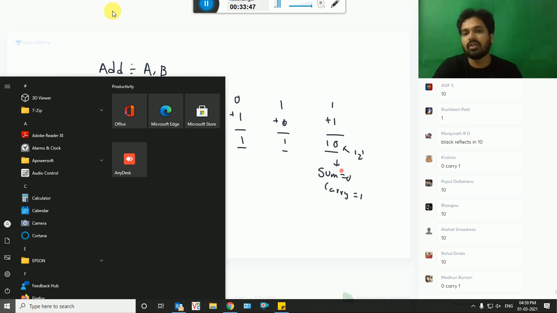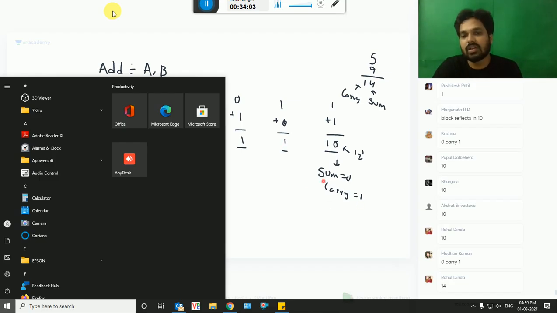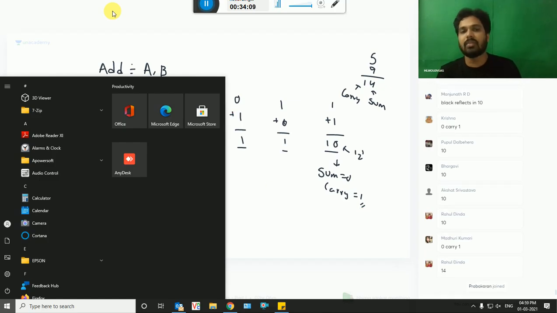This is how you need to write because if you have 5 and 9, 5 plus 9 is what? 14. In that, 4 is the sum, and 1 is the carry which you give to the next stage. That's why 1 is called carry. So here carry is equal to 1. This is the basic addition of the binary bits. It can be 0 or 1 only.